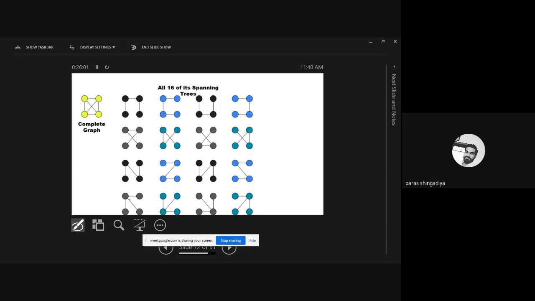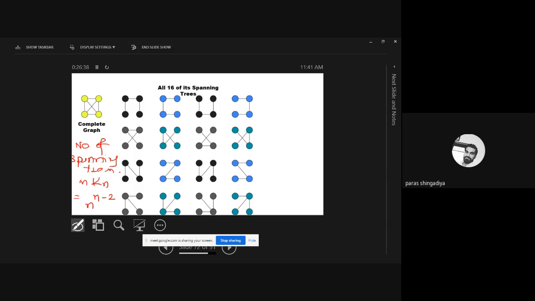we can create in a complete graph. The formula is that the number of spanning trees in Kn, Kn means complete graph, is equal to n raised to n minus 2. n means the number of vertices. Now here we have 4 vertices. So 4 raised to 4 minus 2. What is the answer? 16.